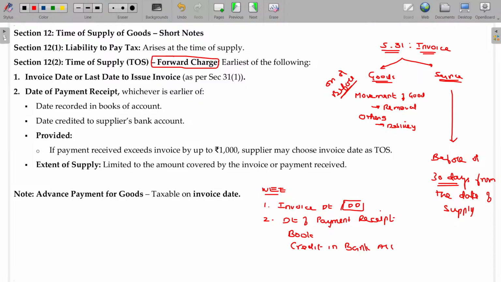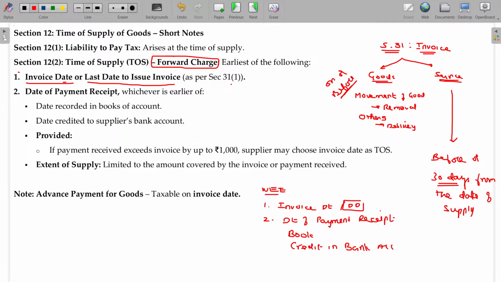Is that okay? But in the text, in Barak, it is appearing like this: invoice date, okay. If the invoice is not issued within the invoice date as per section 31, then what could be the invoice date as per section 31? That will be taken. Last date to issue the invoice as per section 31 clause 1. Okay, what's the last date? In case of movement of goods, on or before the movement of goods. In case of delivery of the goods in the hands of the recipient, that date will be taken.